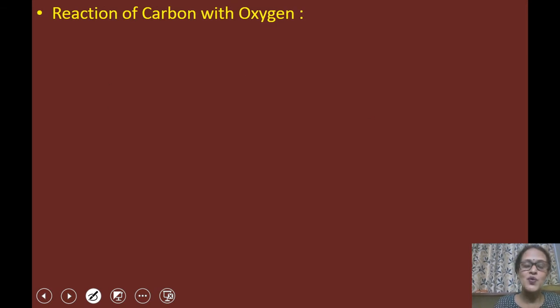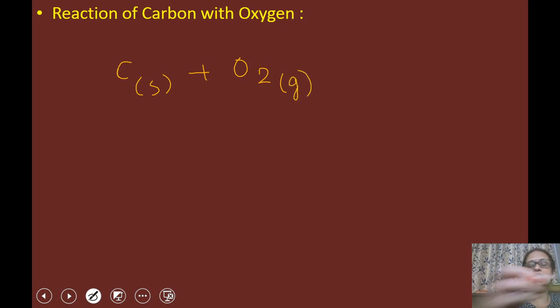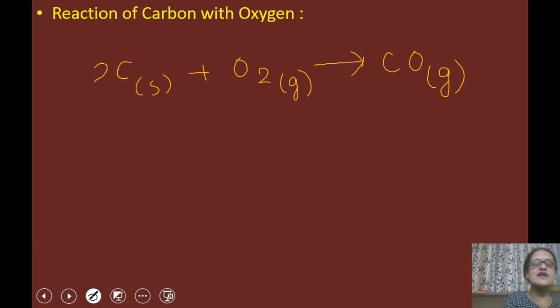Then one more oxide is formed by carbon. That oxide is neutral in nature. So I'm writing here C solid plus O2. The physical state of O2 is the gaseous state and it forms CO. CO is also in the gaseous state. To balance this reaction, we will write here 2C plus O2 gives 2CO.